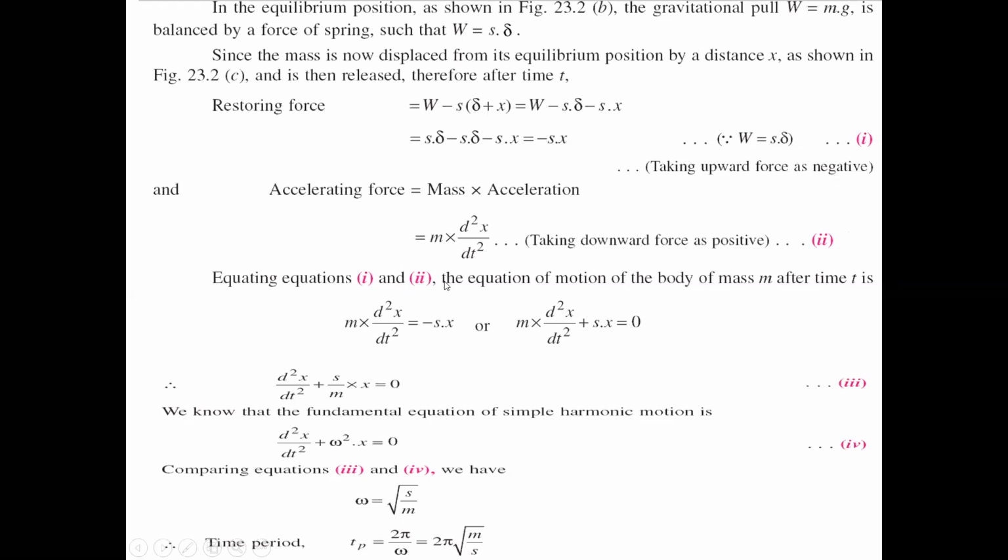Now equating equations 1 and 2, m into d square x by dt square equals minus sx. Why?